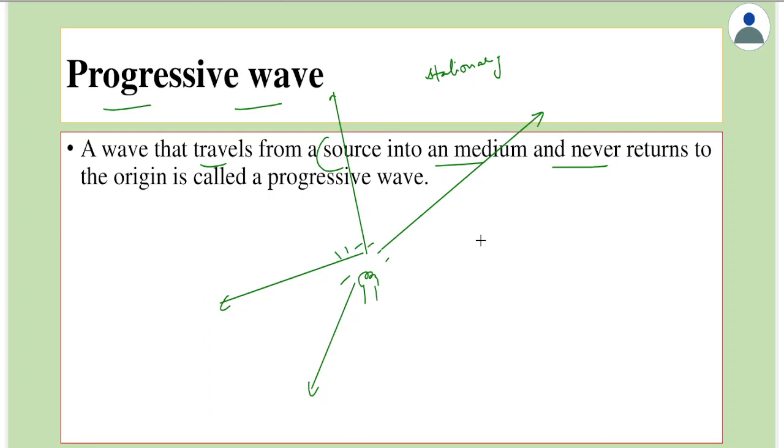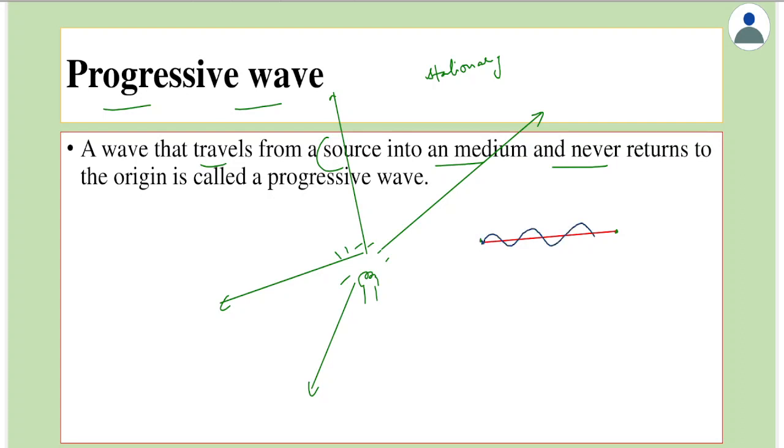Instead of this, think of a case where there is a guitar string. Think of the two ends of a guitar string, and suppose somewhere the guitar is plucked. We cause a disturbance in the guitar string. In this case, suppose at this end we cause a disturbance, even here waves are produced.